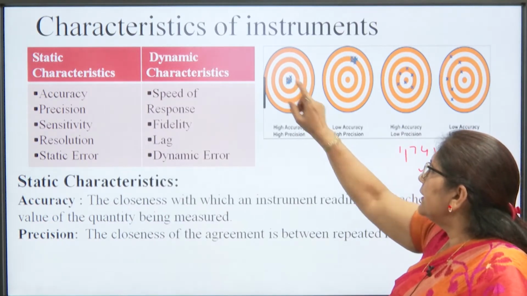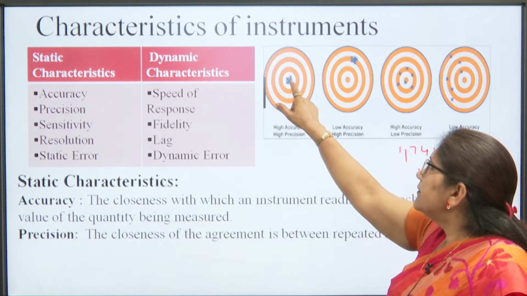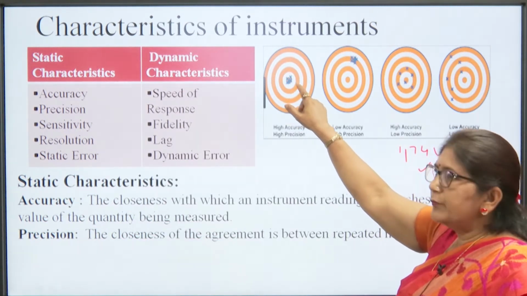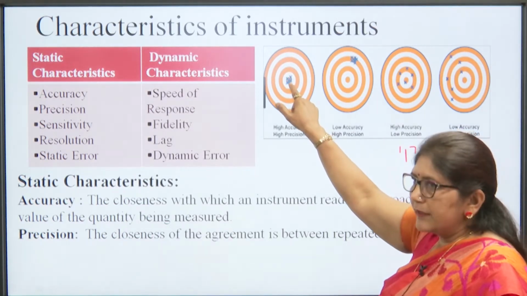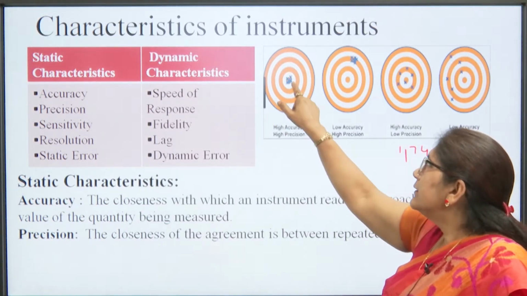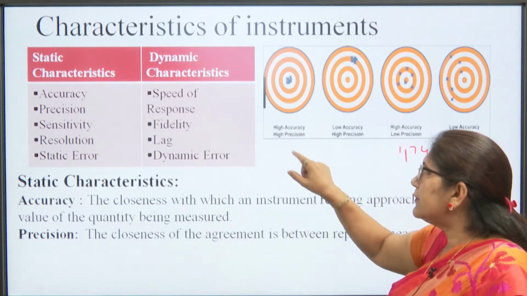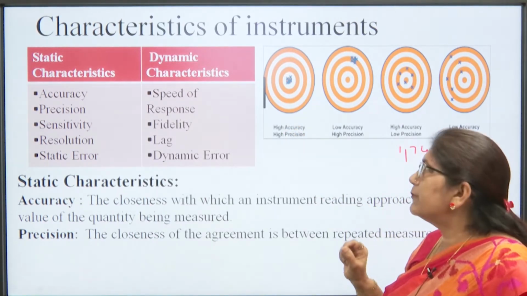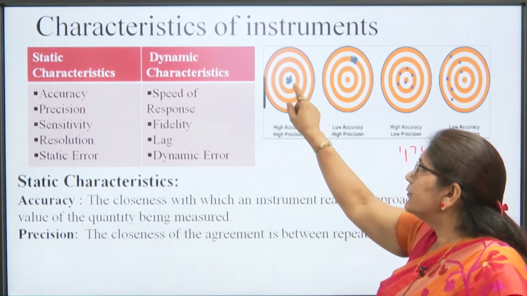Suppose this is the target, and we have taken more than one measurement. All the measurements are on the target and very close to each other.